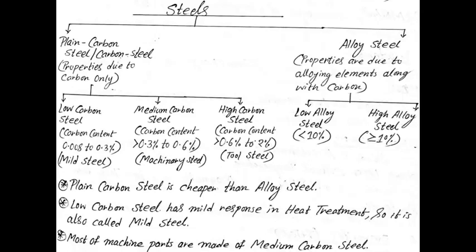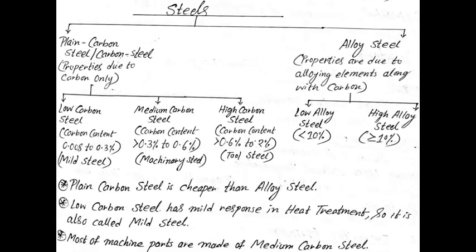So what is plain carbon steel? Plain carbon steel is a type of steel where we do not use any alloying elements along with the steel, and alloy steel is the type of steel where we use various types of alloying elements along with plain carbon steel to improve various mechanical properties as per requirement.